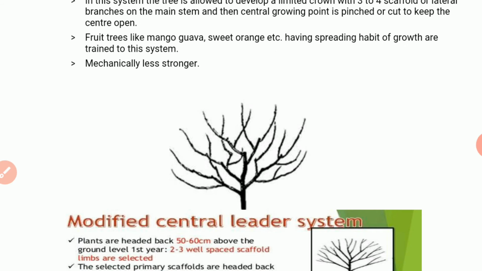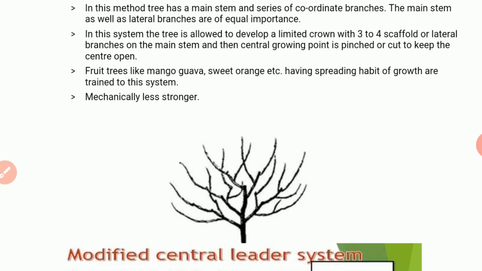Here in the diagram we can see that the central main axis is allowed to grow for some definite period of time, then it is cut above so that the lateral branches can grow vigorously.